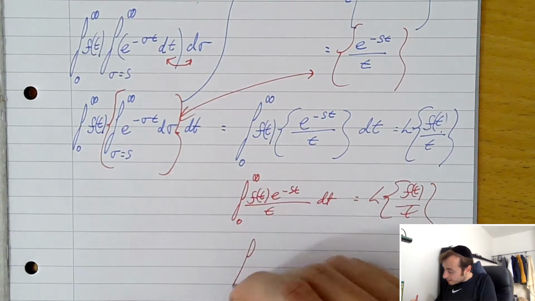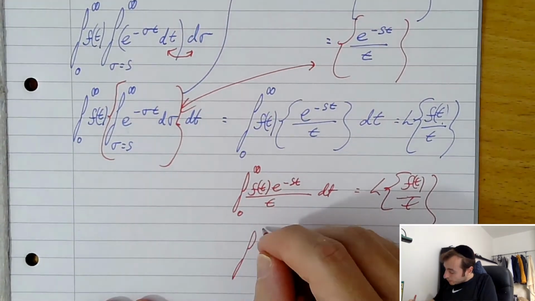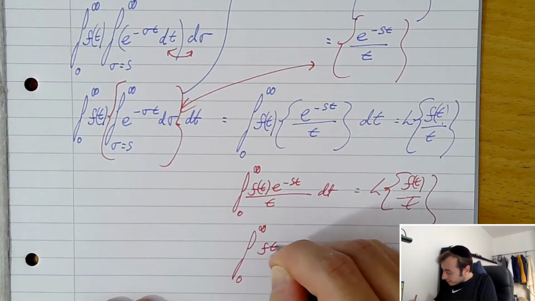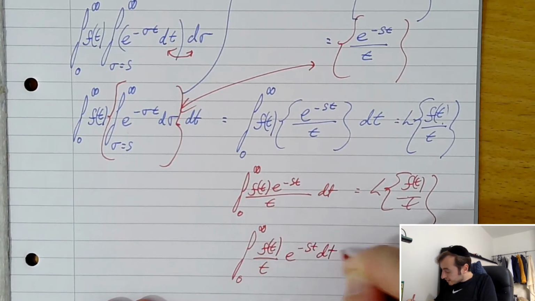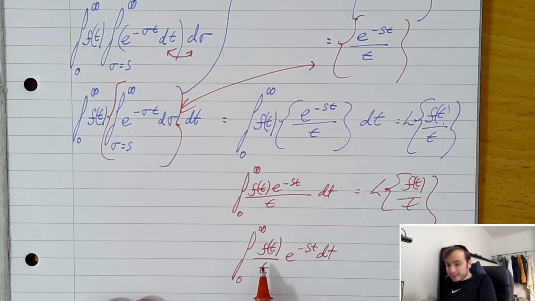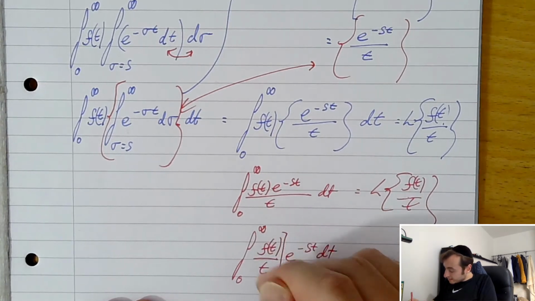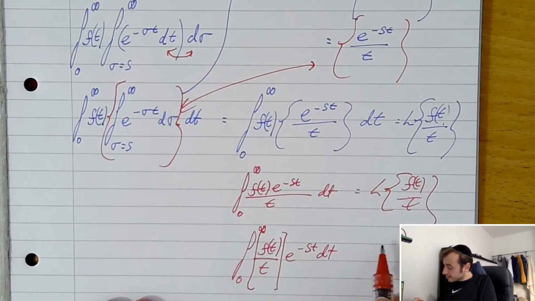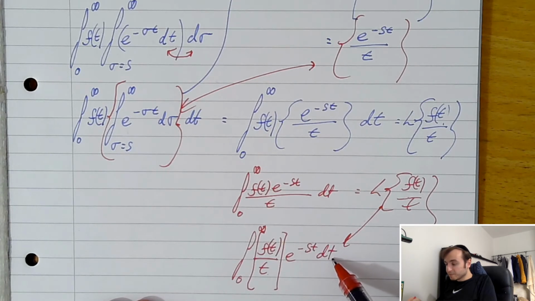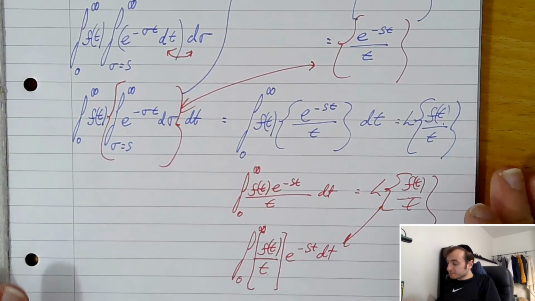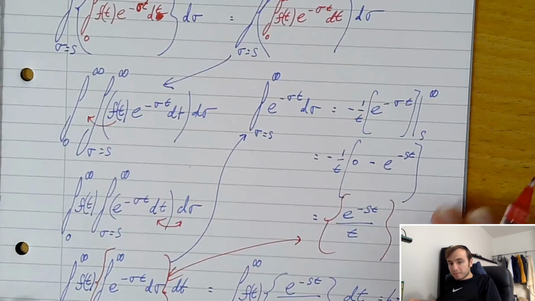To make it even clearer, we could write it like this: f of t on t, e to the minus st dt. And now you can clearly see that this really is the Laplace transform of f of t on t. The integral between infinity and 0 of f of t on t, e to the minus st dt. Therefore, we can say what we said above must be true.